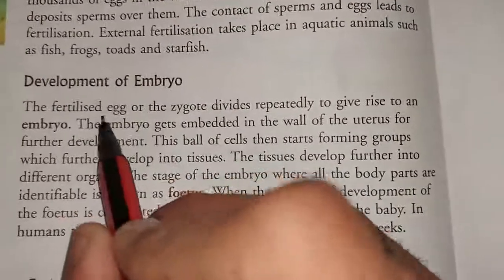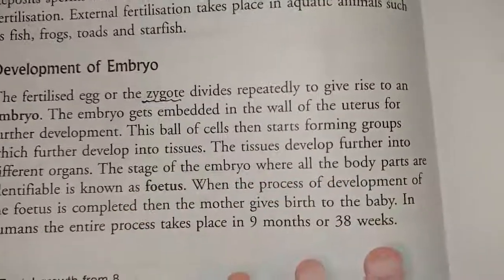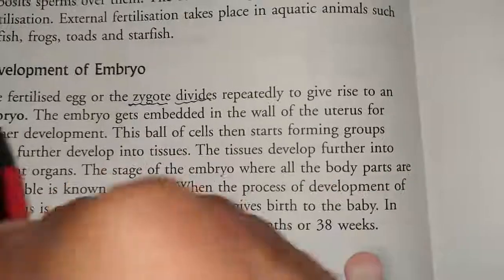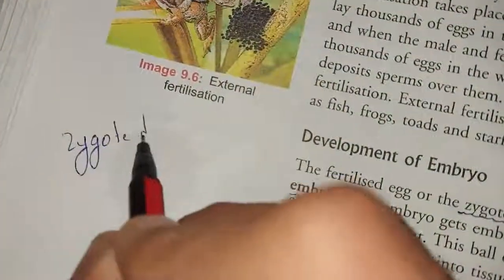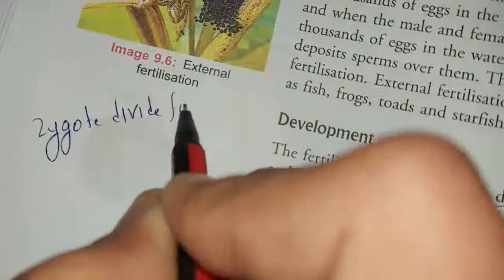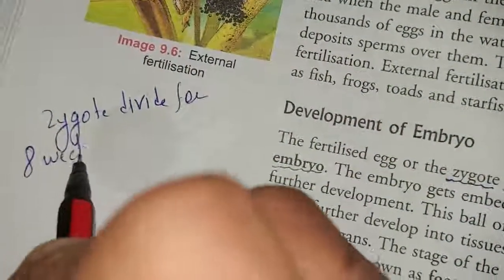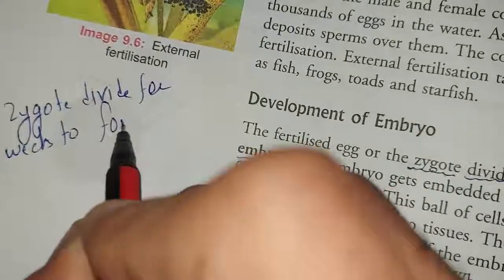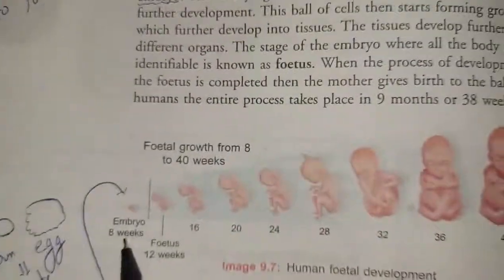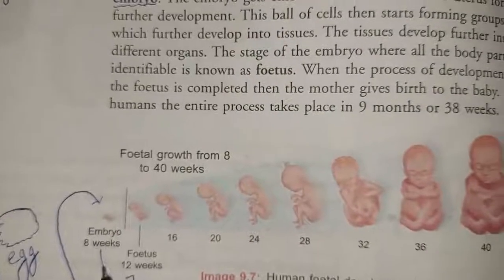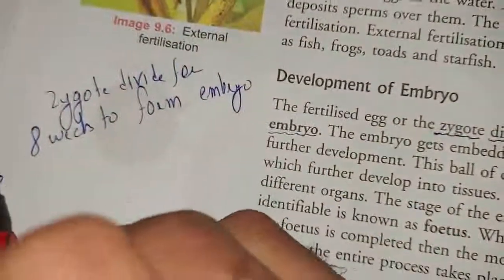So what happens? First the zygote is formed, then the zygote divides to form the embryo. That means the zygote divides for 8 weeks to form the embryo. And the embryo divides for 4 weeks to form the fetus.